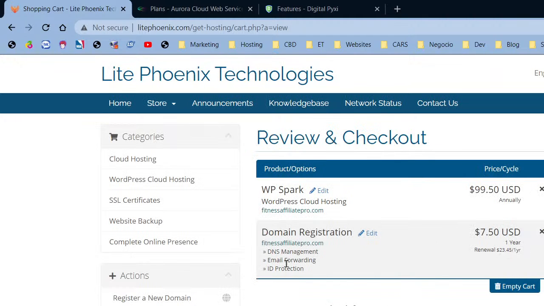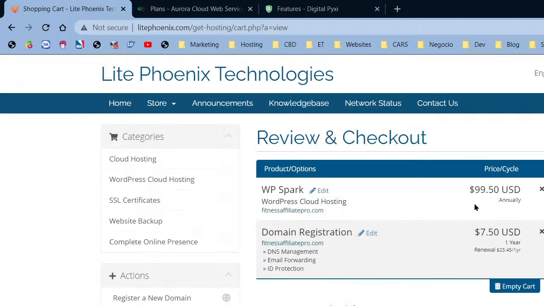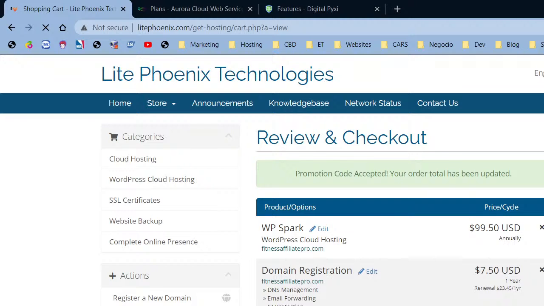Now, right here, you're going to realize that you have the add-ons for your domain name, the DNS management, email forwarding, and ID protection. Let that stay. And you have your free domain name right here, fitnessaffiliatepro.com. Now, what I'm going to do is enter my promo code 25 off, and this is supposed to be discounted. The domain registration add-ons aren't going to be discounted, but what's going to be discounted is the actual WP Spark plan for $99.50 per year. Let me enter that and validate the code. All right, and that goes to $82.12.